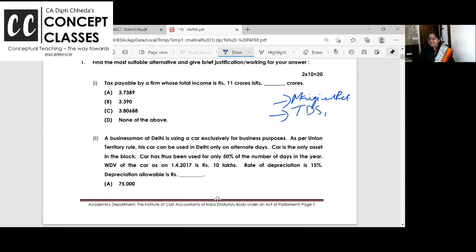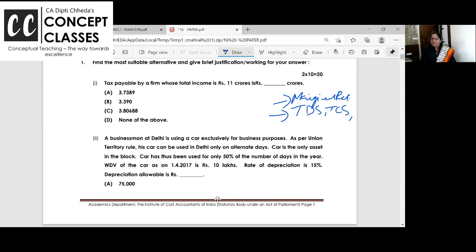TDS, TCS. In TCS there are additions now: payment related to foreign currency and payment related to foreign trips. So all these are hot favorites for MCQs. Okay, sure. Let us start with the first one.